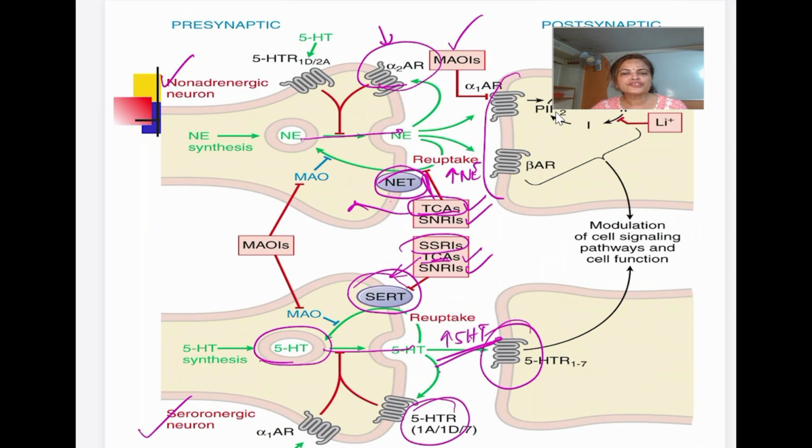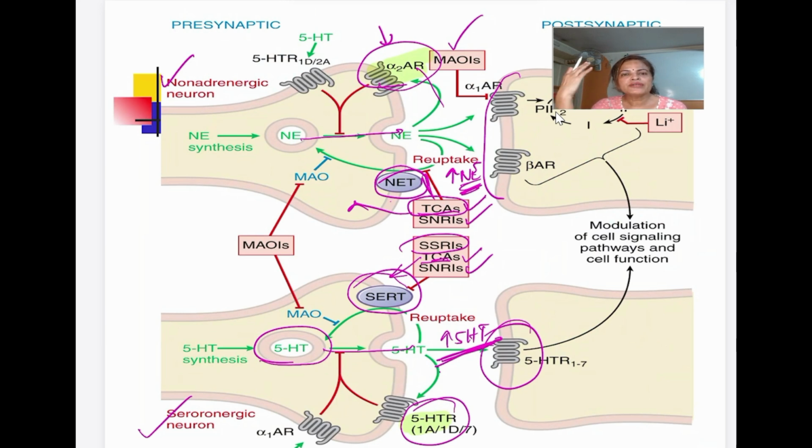Once the levels of norepinephrine and 5-HT increase, they act not only postsynaptically but also presynaptically. So they activate the presynaptic receptors: the alpha 2 receptor here, and the 5-HT1 receptor here.